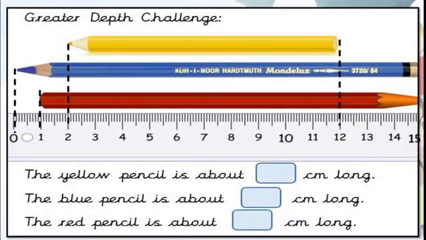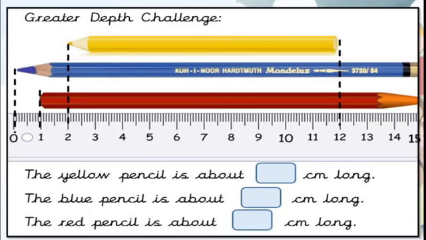Now greater depth challenge. See here. Here you can see three pencils: yellow color pencil, blue color pencil and red pencil. And a scale is drawn below, correct? And some fill in the blanks are given. We have to fill the blanks with proper numbers. Now first one is the yellow pencil is about dash centimeter long.